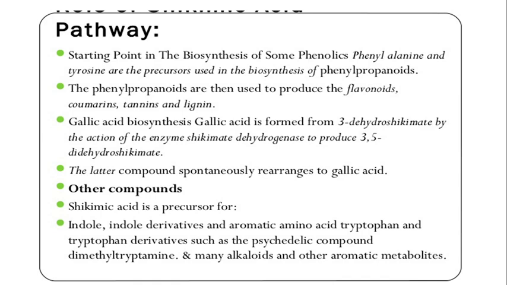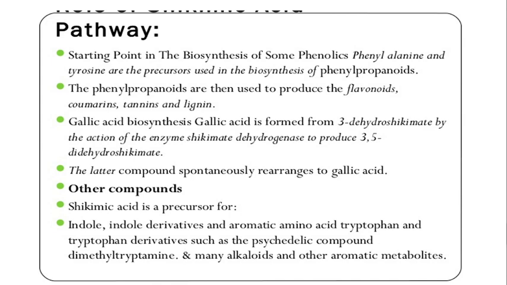From shikimic acid, phenylpropanoids are also produced, and from phenylpropanoids, flavonoids, coumarins, tannins and lignins, all secondary metabolites, are produced. Shikimic acid is also a precursor for indole derivatives, aromatic amino acids like tryptophan, and tryptophan derivatives such as dimethyltryptamine, and many alkaloids and other aromatic metabolites.